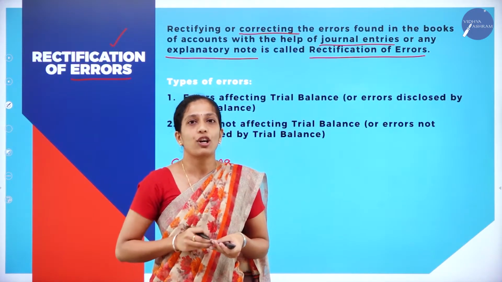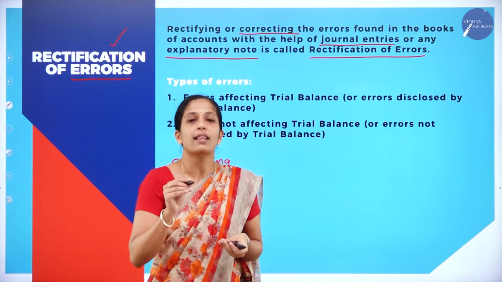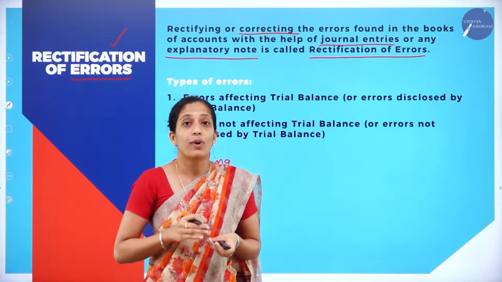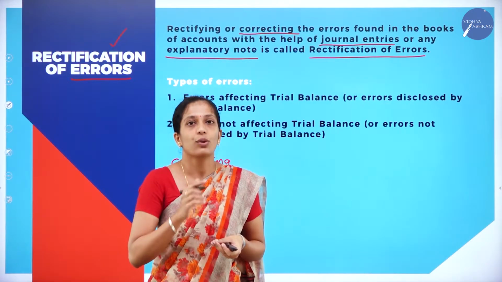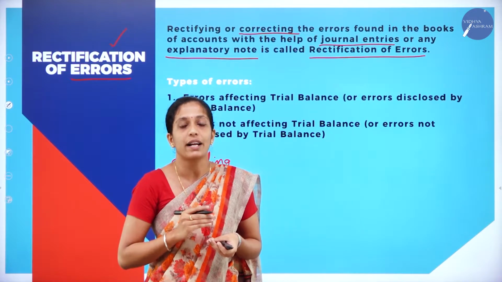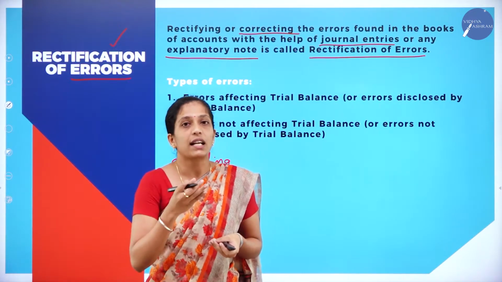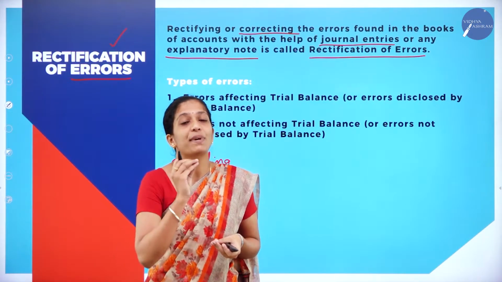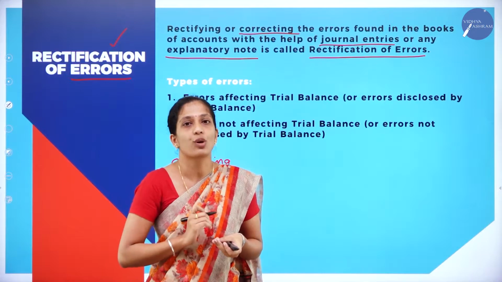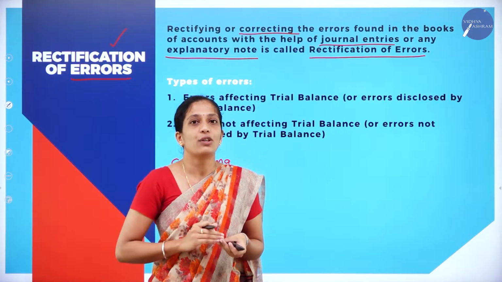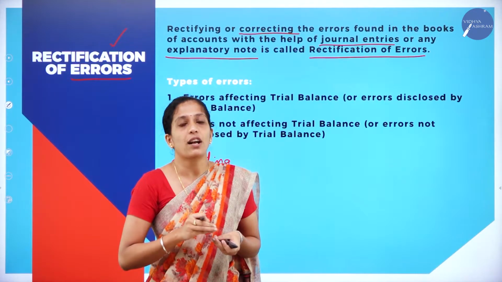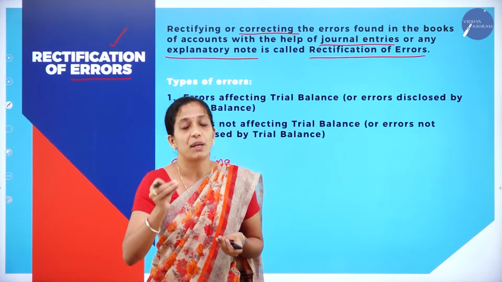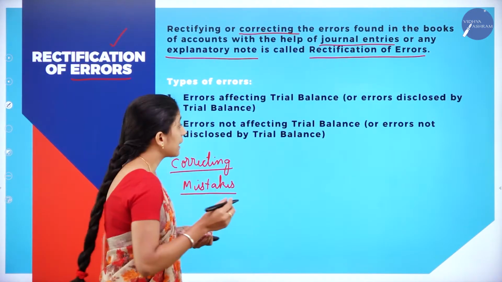If you make a mistake in your notebook, what will you do? Either you'll cut that mistake or you'll erase that mistake and write the correct entry, right? But while preparing accounts, you can't do that. You can't erase the entry or cut that entry, because when the auditing or the taxation takes place, these mistakes will be a target and you have to give a brief explanation why you have erased those entries. So if mistakes take place in an organization, a corresponding journal entry will be passed, which is known as what? Rectifying entry.